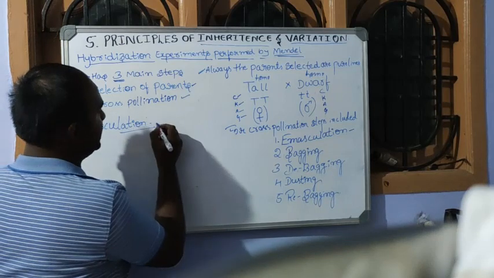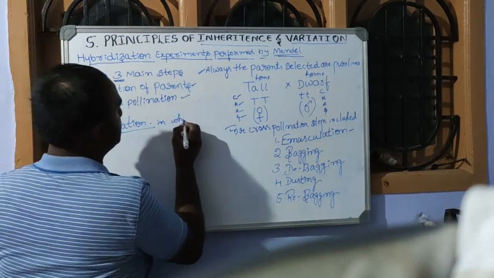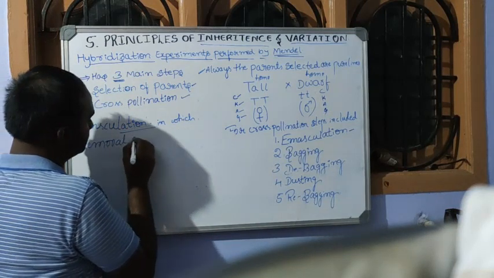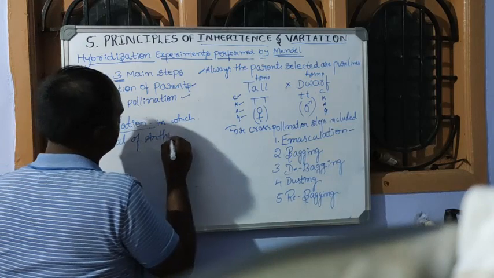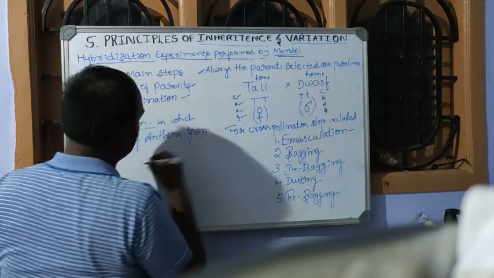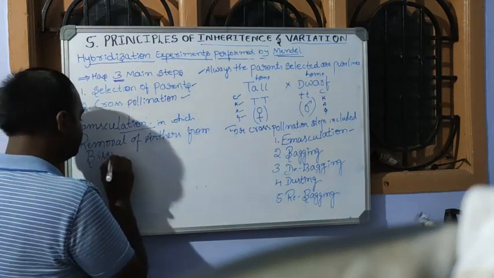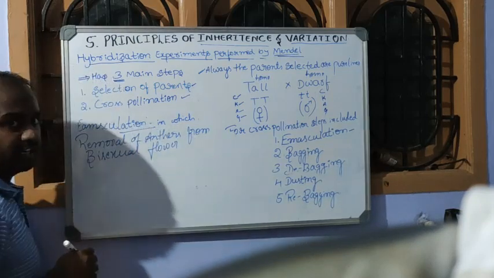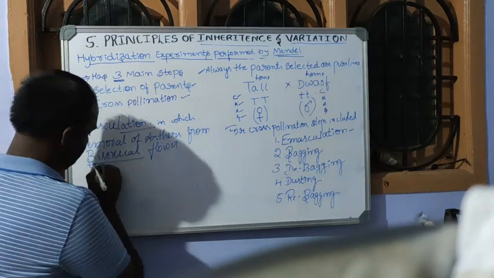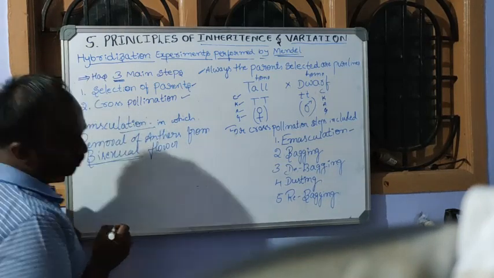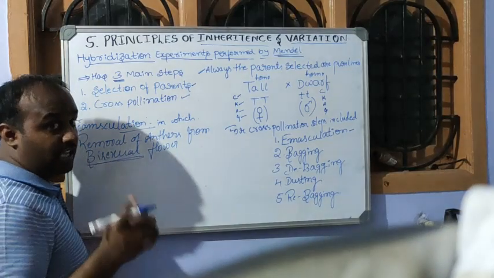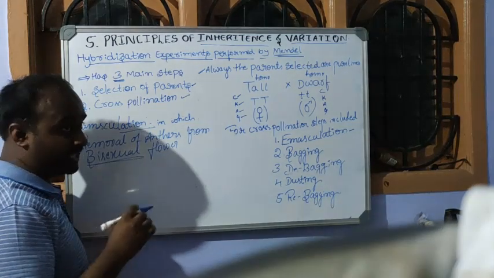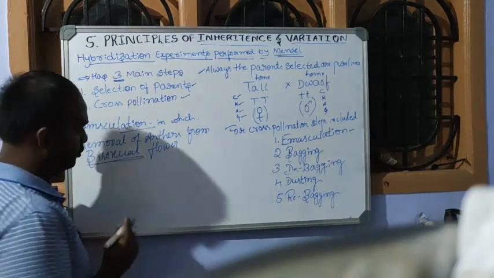Emasculation is a process in which removal of anthers from a bisexual flower before it dehisces. The bisexual flower consists of both the stamen as well as the female part, that is stigma, style and ovary, which make up the gynoecium.